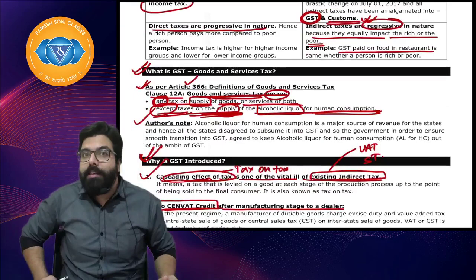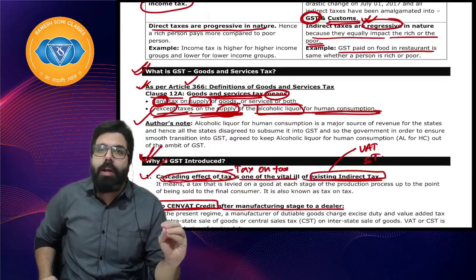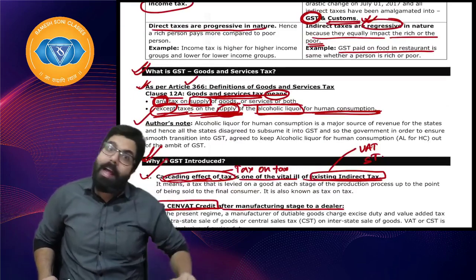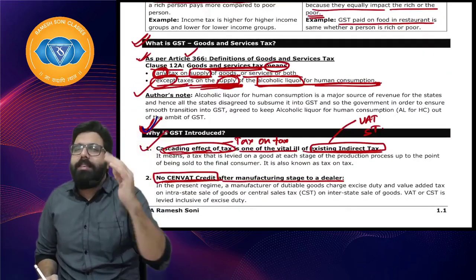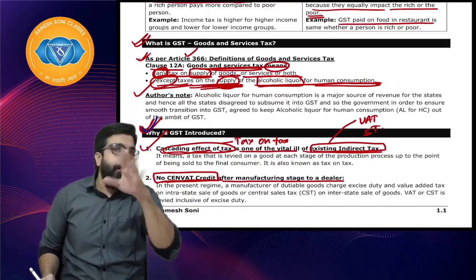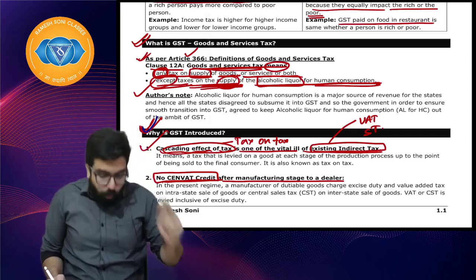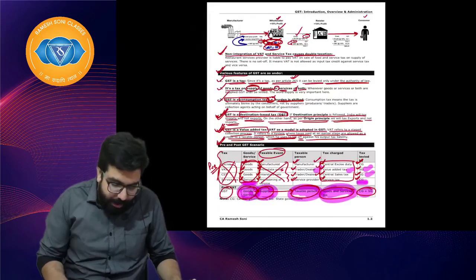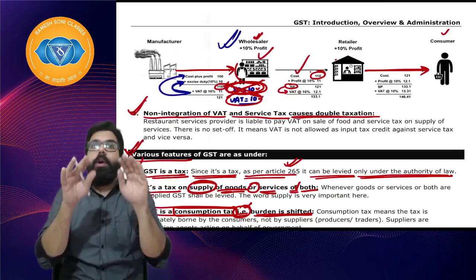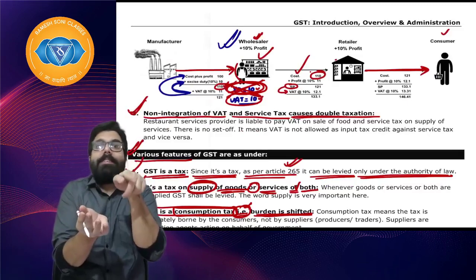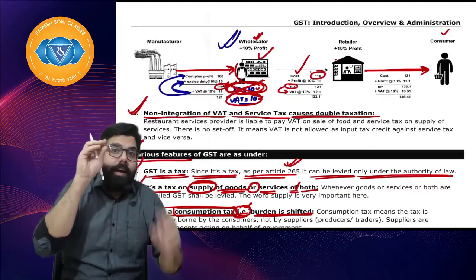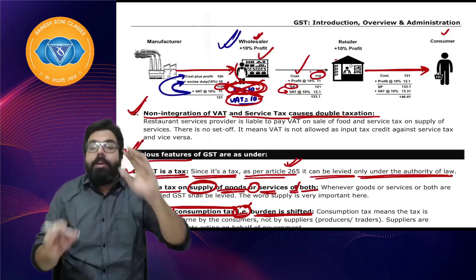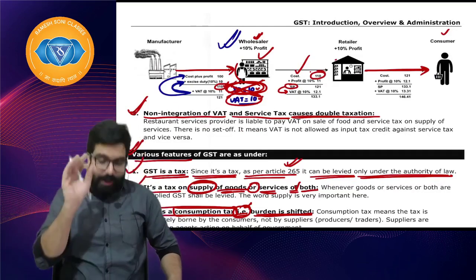Then what is GST? GST is any tax on goods, services or both except alcoholic liquor for human consumption. We went ahead and learned why GST was introduced. The main reason for the introduction of GST was the cascading effect. I hope you guys remember. What is cascading effect? Whenever you don't get the credit of tax, it becomes a part of the cost, and that leads to tax on tax. So tax on tax is basically the cascading effect.